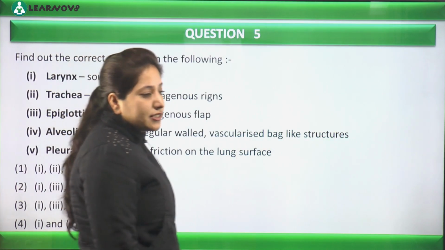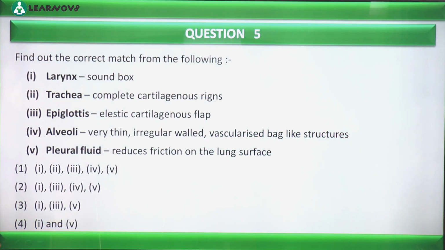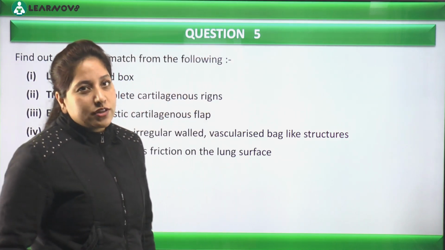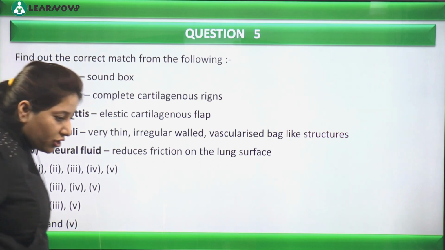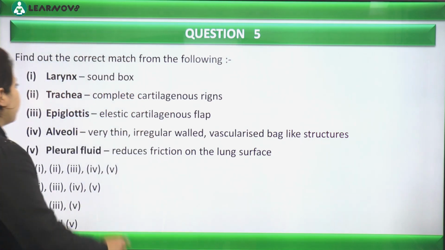Now let's discuss the next question. Question number 5, that is find out the correct match from the following. So we have to read these matches and then we have to find out which of them is correct. For larynx, they have said that larynx is called as sound box. Yes, larynx is also called as voice box because larynx contains the vocal cords that vibrate to produce the sound. So we can say this is correct.